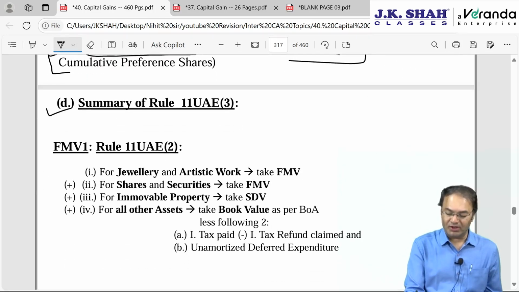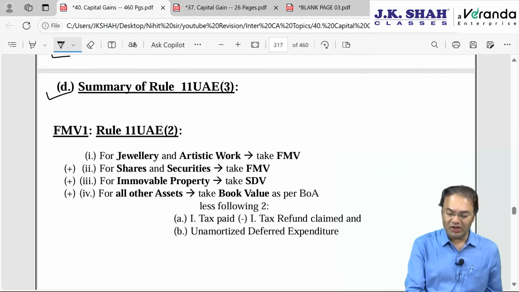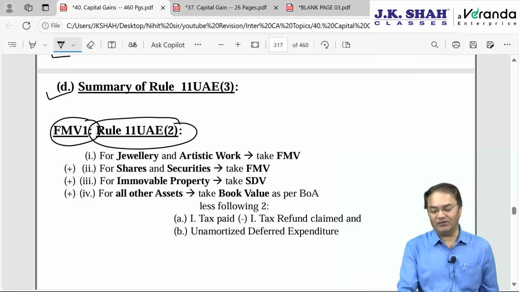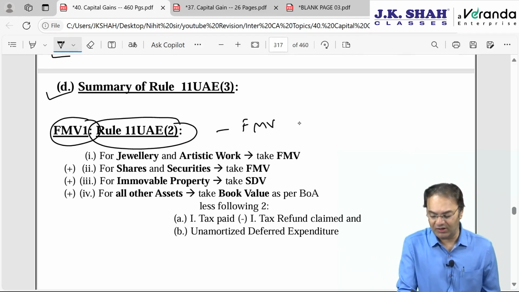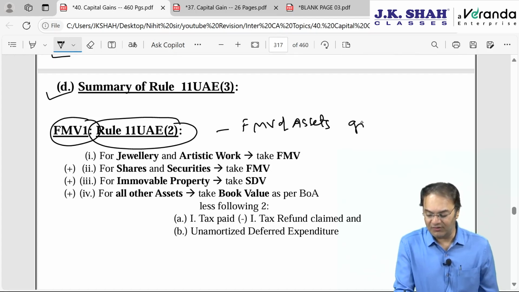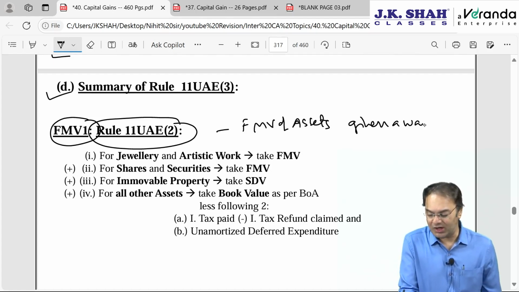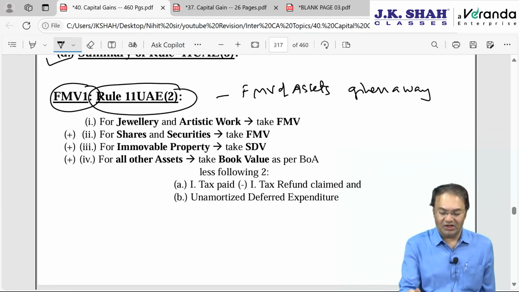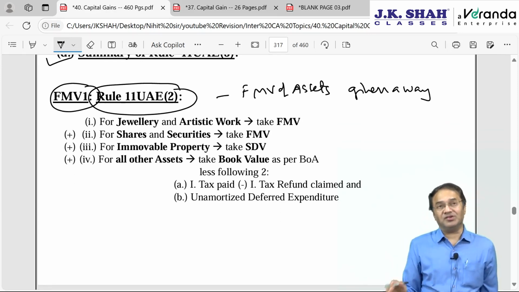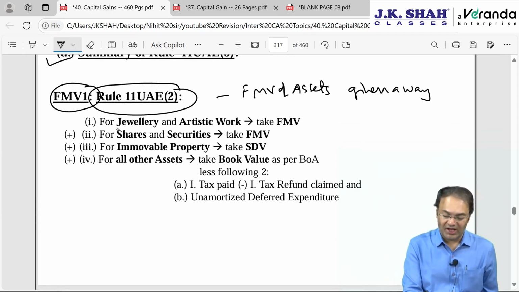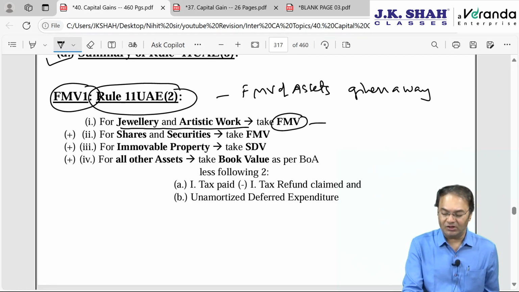Okay, so this is summary of Rule 11 UA, Sub Rule 2 and Sub Rule 3. Sub Rule 2 is FMV1. FMV1 means FMV of the assets given away or assets surrendered or transferred under slump sale. A plus B plus C plus D minus L. So I'll start with B. Jewelry, artistic work, take FMV. This is B point. Shares and securities again take FMV. This is C point. Immovable property takes stamp duty value.